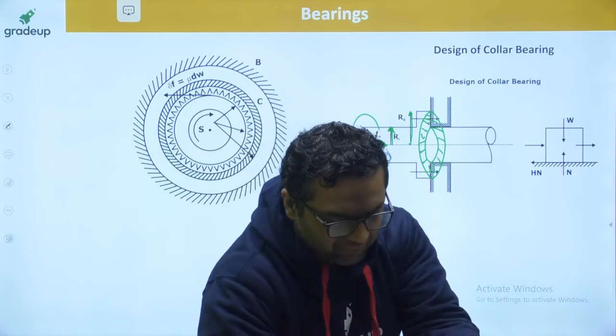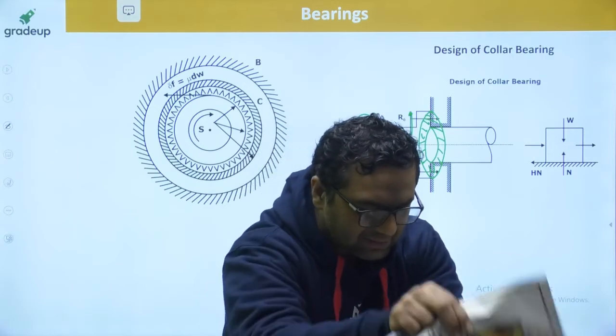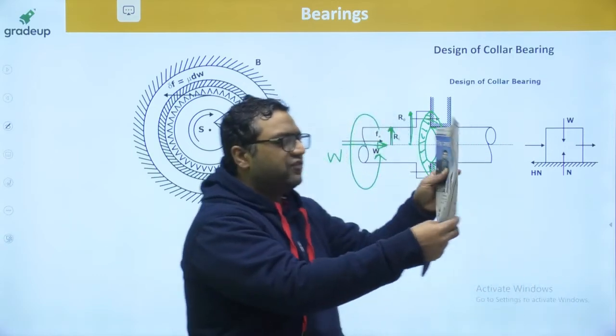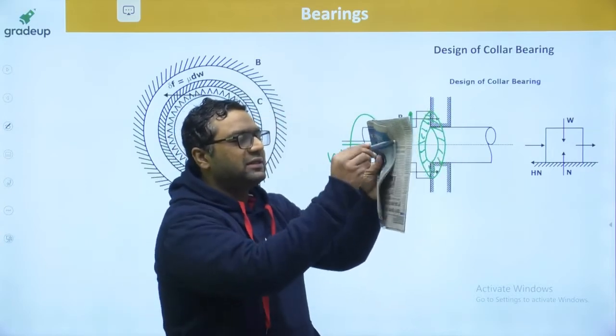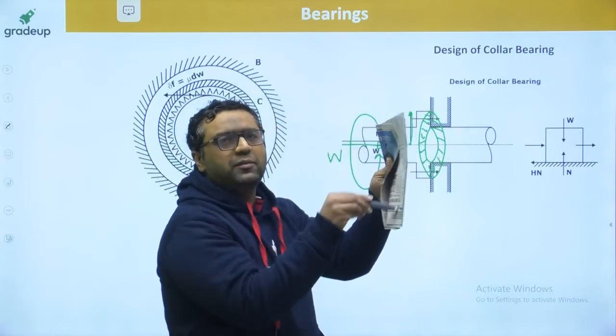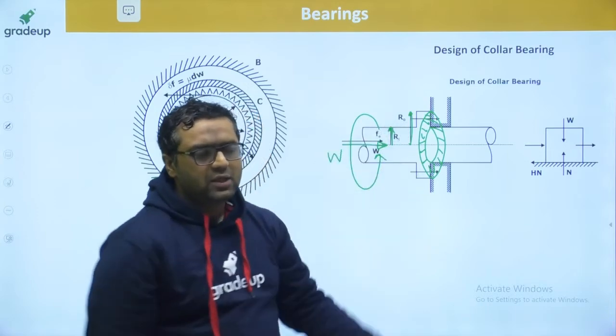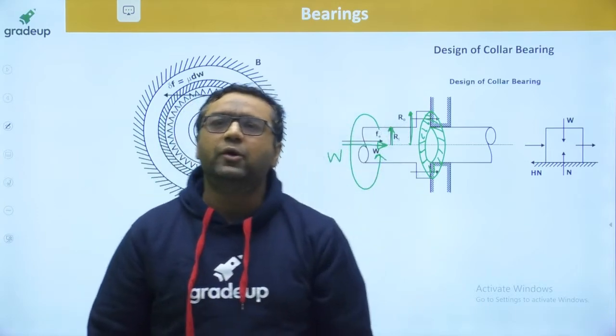It is like this. If I am showing you on some newspaper like this, this is the surface of bearing which is fixed, whereas the shaft is rotating like this. So there will be a relative motion between these two always. Okay. So this relative motion, because of this,